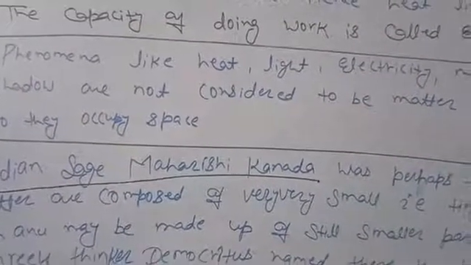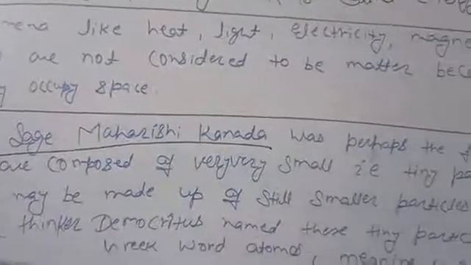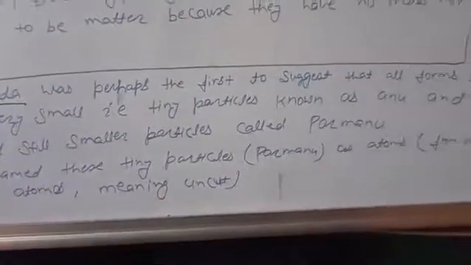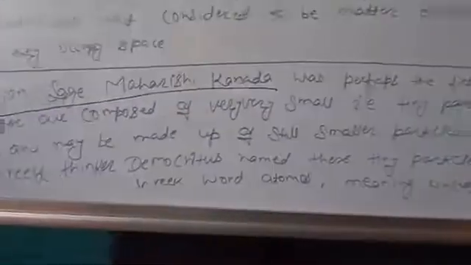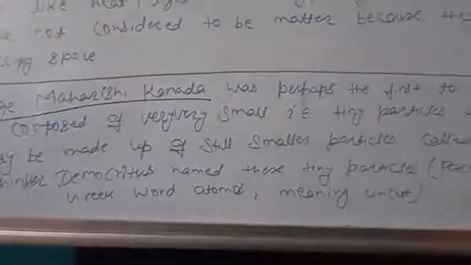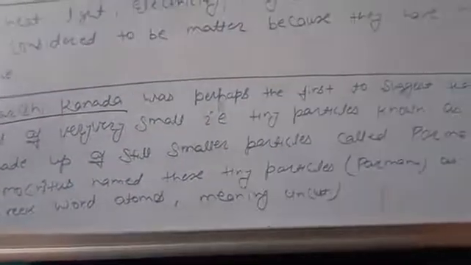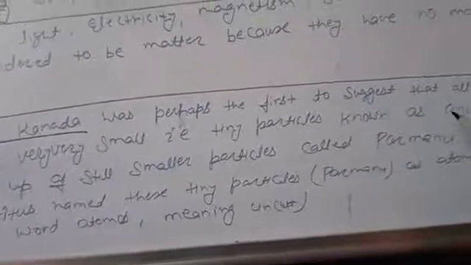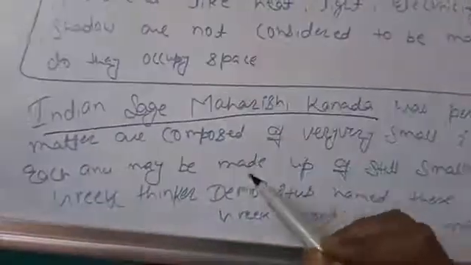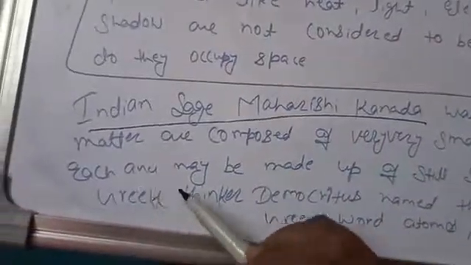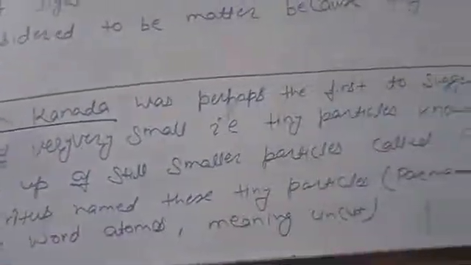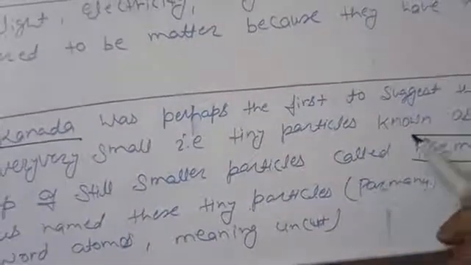What was his thinking? Maharshi Kanad was perhaps the first to suggest that all forms of matter are composed of very, very tiny particles known as anu, and each anu may be made up of still smaller particles called Parmanu.